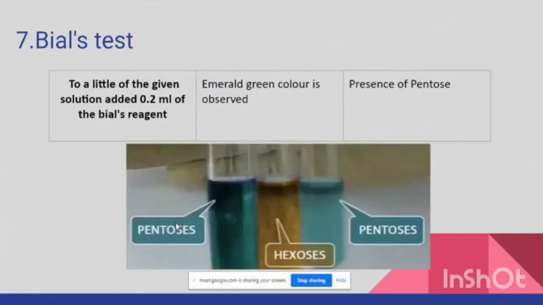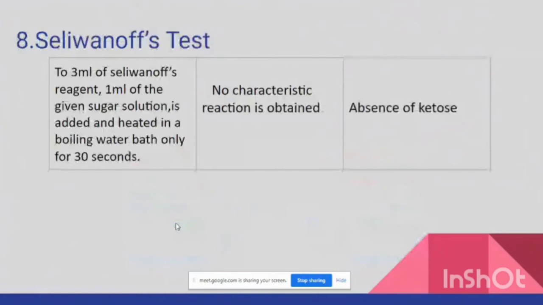Then Bial's test. We know very well that Bial's test is performed to find out if a particular carbohydrate is a pentose or not, a 5 carbon containing compound or not. If an emerald green color is observed, we confirm the presence of pentose. So we give the inference as presence of pentose. Then Seliwanoff's test, which is used to identify whether a keto sugar is present or not. Arabinose is not a keto sugar, so the observation is that no characteristic reaction is obtained. That shows the absence of ketose.